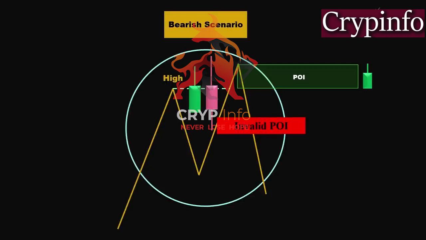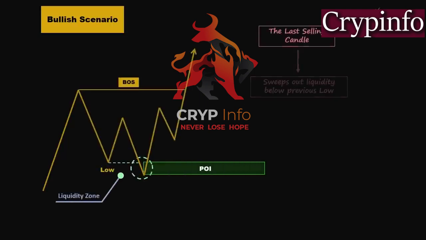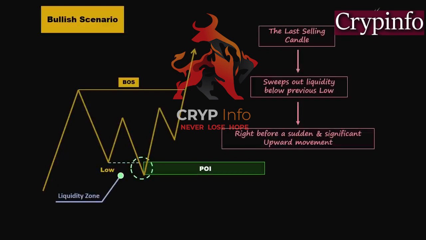after the liquidity sweep. In the bullish scenario, bullish POI is the zone that refers to the last selling candle that sweeps the liquidity below the previous low, occurring just before a significant upward movement. We look for a liquidity sweep characterized by a long wick or body, followed by an immediate push in price to the upside, with the price returning to the range above the low after the liquidity sweep.